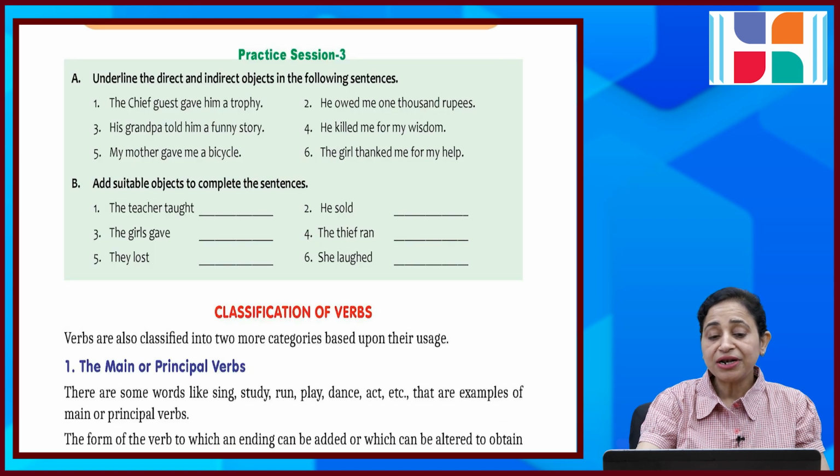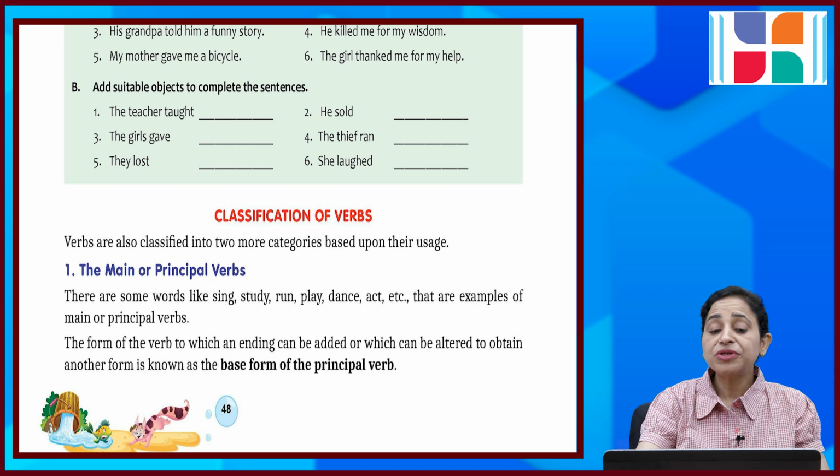Practice session. Underline the direct and indirect objects in the following sentences and in B part, add suitable objects to complete the sentences. Classifications of verbs. Verbs are also classified into two more categories based upon their uses. The main or the principal verbs. There are some words like sing, study, run, play, dance, act, etc. that are examples of main or principal verbs.